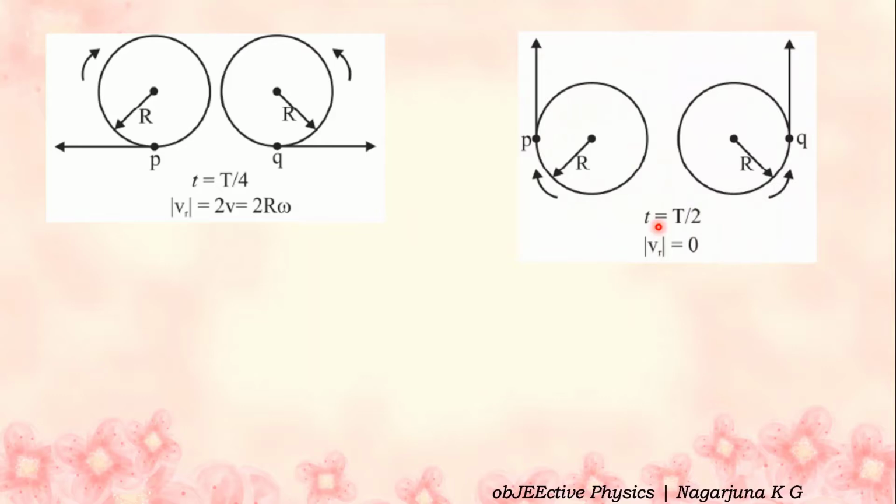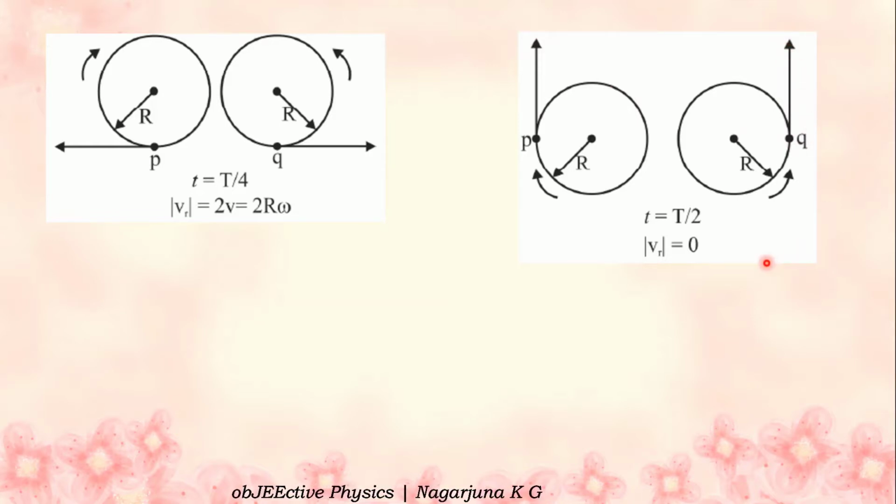Next diagram. At t is equal to T by 2, from this extreme to the diagonally opposite point. Observe the velocities. P's velocity is acting in the upward direction. Q's velocity is also acting in the upward direction. Again, the velocities are in the same direction, so the relative velocity between P and Q, V minus V, is 0.